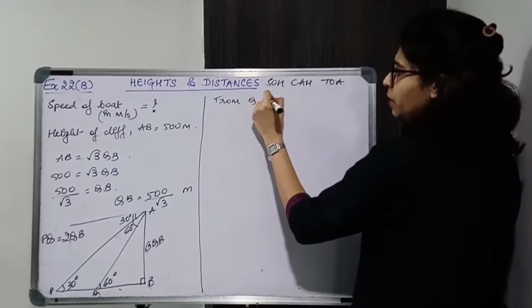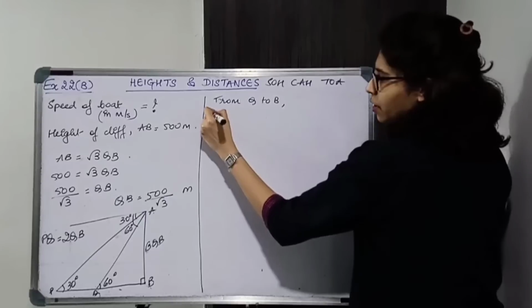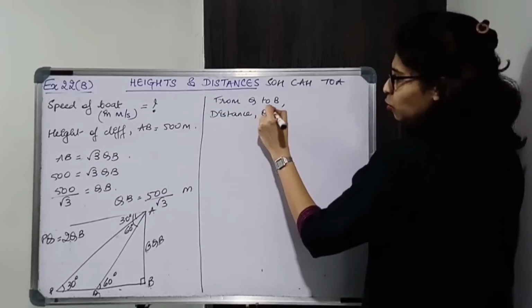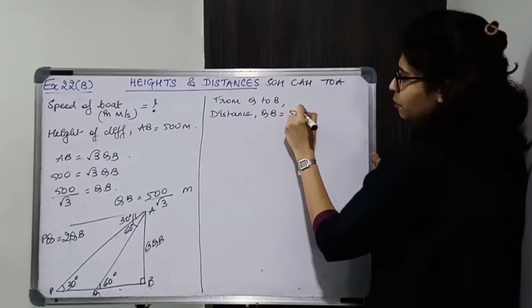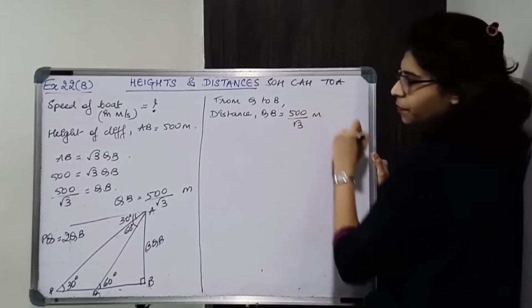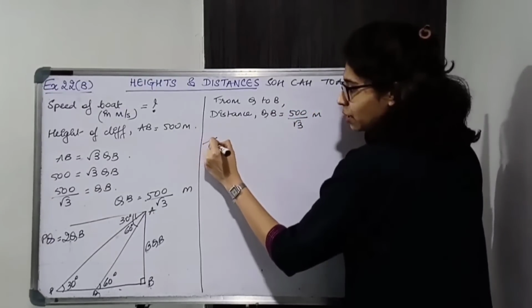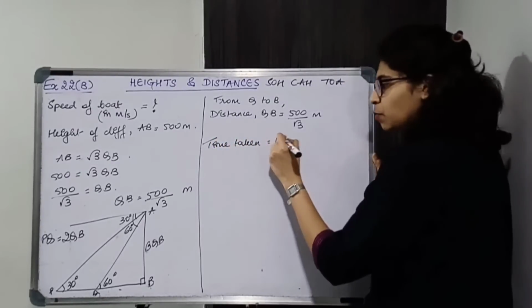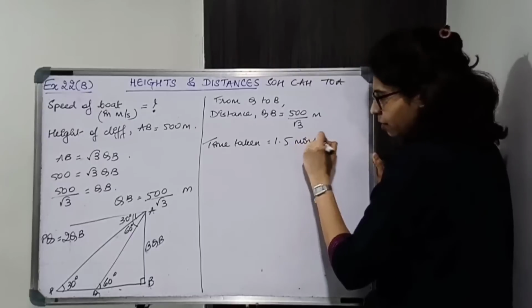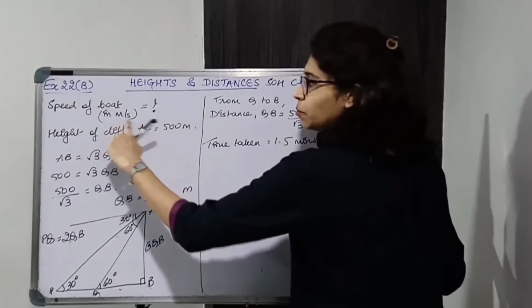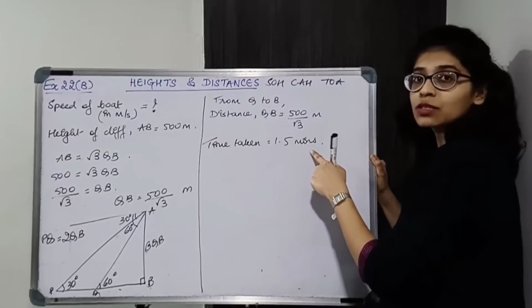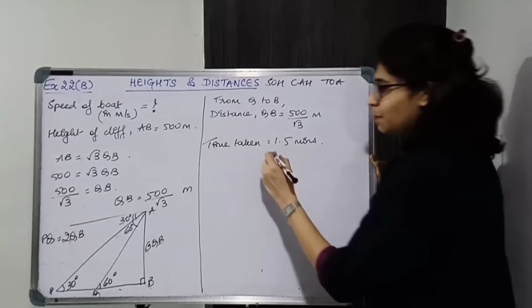from Q to B, distance QB is equal to 500 upon root 3 meters. Time taken is 1.5 minutes. Read the question carefully, meters per second में चाहिए. So meters में तो है, this is in minutes, so you have to convert it to seconds.